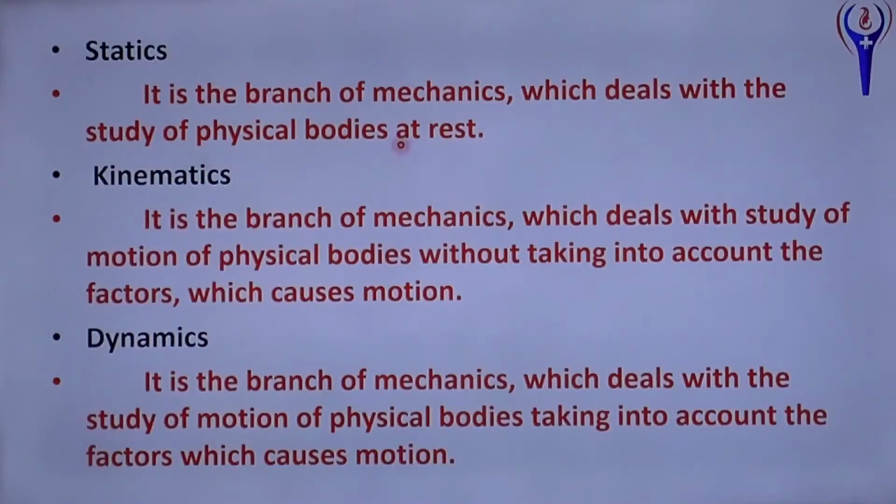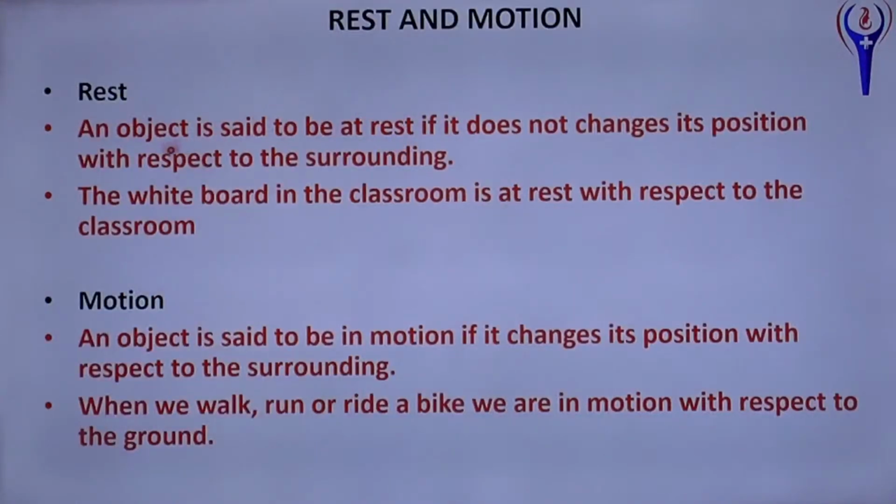Next, rest and motion. Rest: an object is said to be at rest if it does not change its position with respect to the surroundings. The whiteboard in the classroom is at rest with respect to the classroom. Motion: an object is said to be in motion if it changes its position with respect to the surroundings. When we walk, run or ride a bike, we are in motion with respect to the ground.